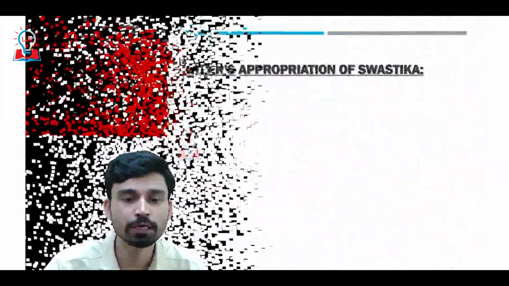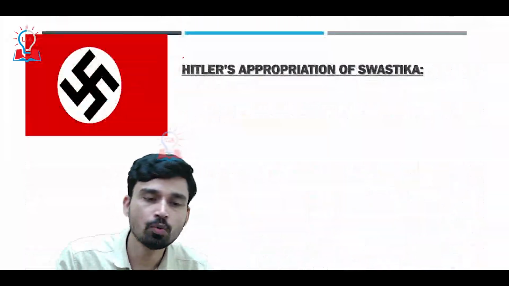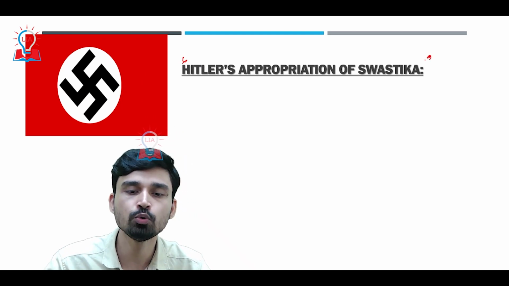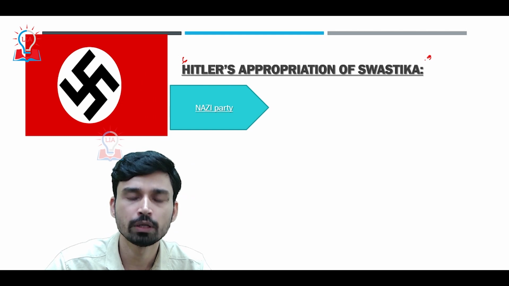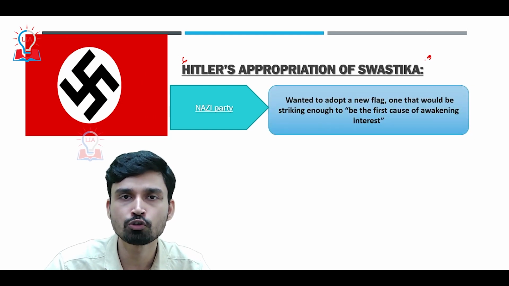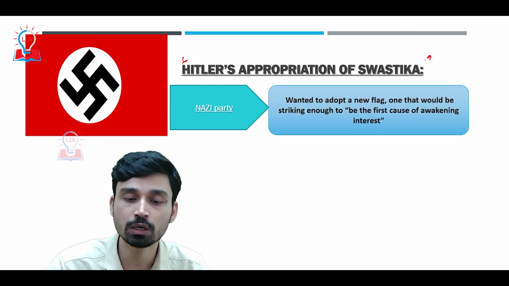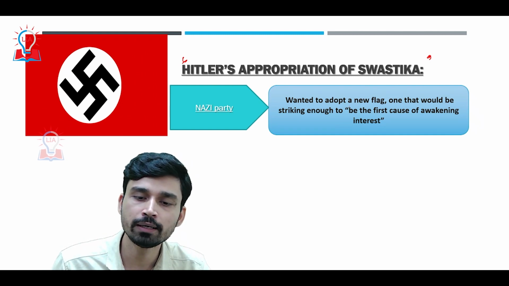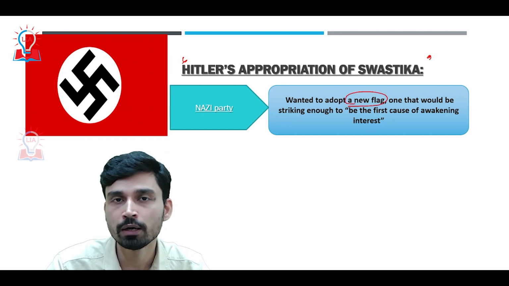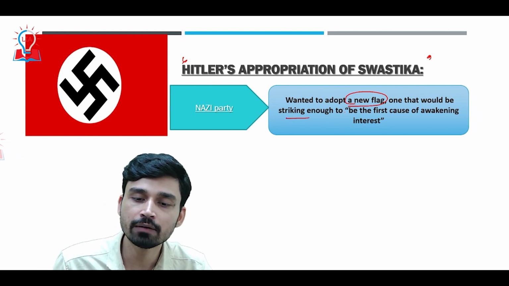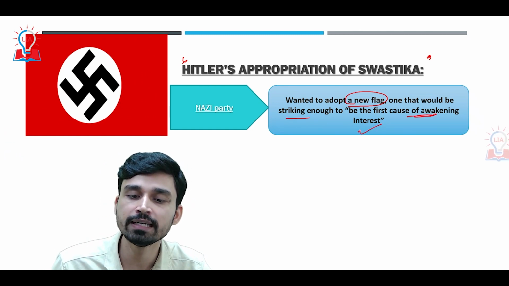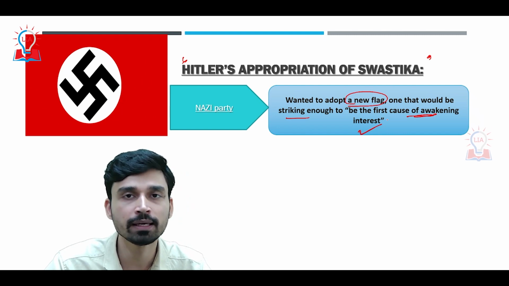The next point to understand is how Adolf Hitler was able to appropriate the swastika and convert it into a Nazi symbol. The Nazi Party, short for National Socialist German Workers' Party, wanted a new flag and insignia striking enough to be the first cause of awakening interest in their ideology.